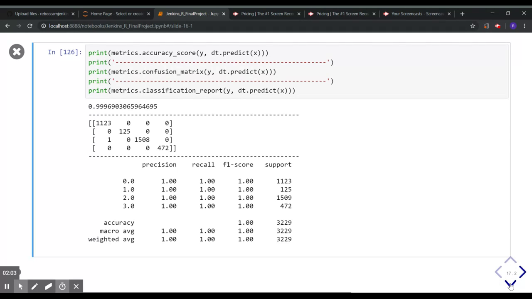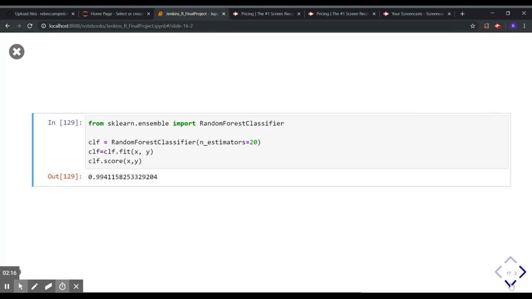And when we run this through the decision tree, we see that this is outstandingly accurate, at least compared to some of the models we've seen before, almost 100%. Our precision and recall scores are outstanding, and this looks like a great model.